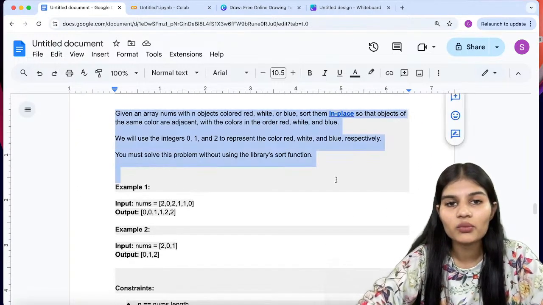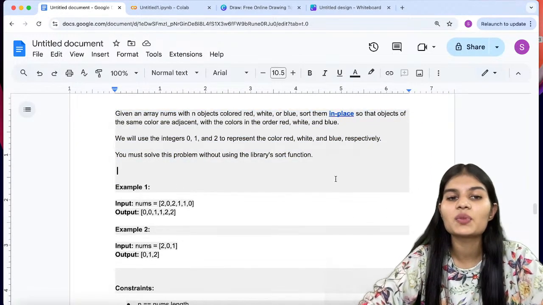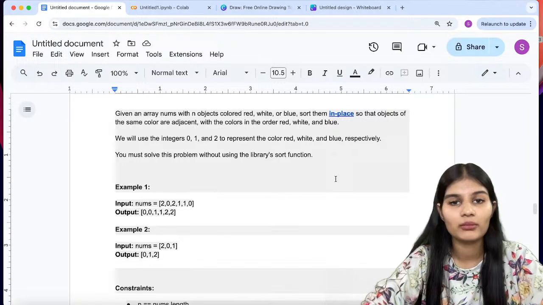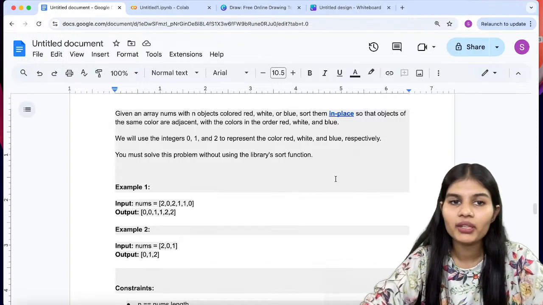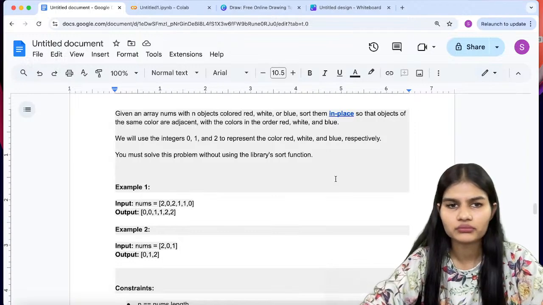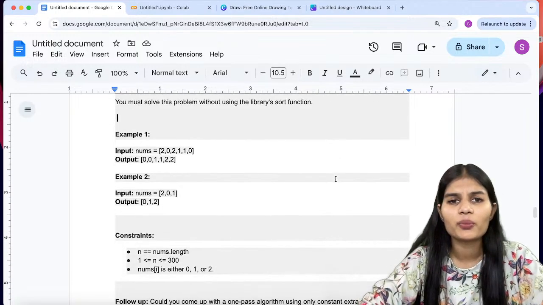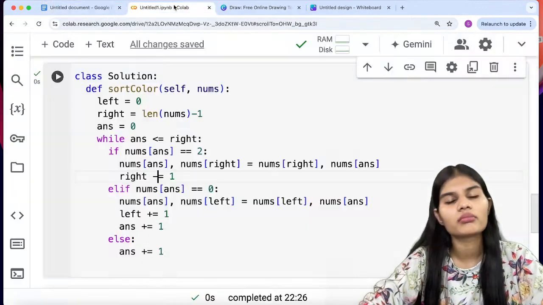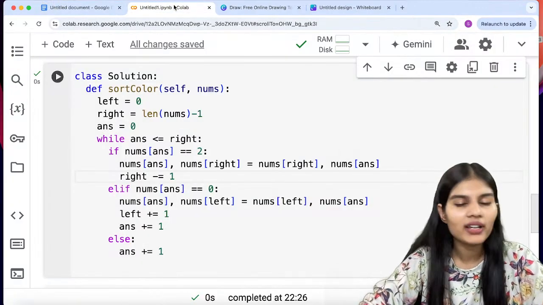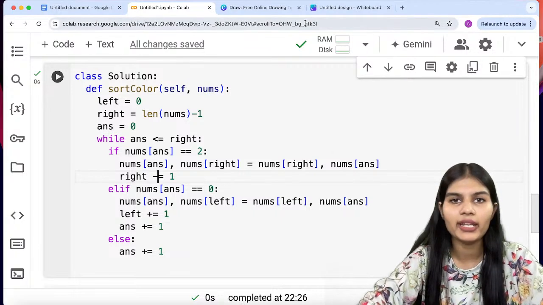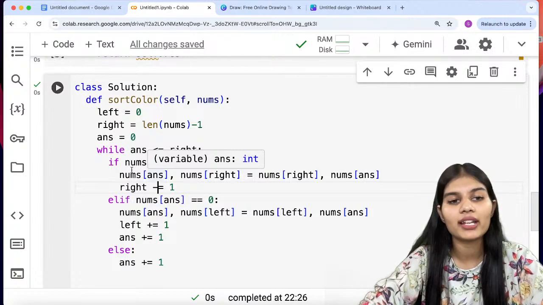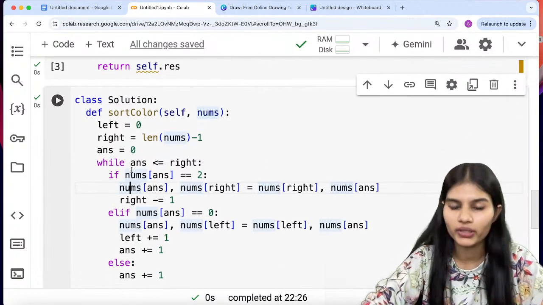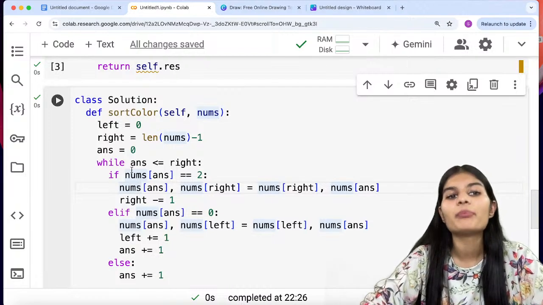So my question was that I had an array nums with n objects colored red, white and blue. Red, white and blue were given three colors, 0, 1 and 2. Fine, I have to sort them in the same color order, 0, 1 and 2 only. Just simply solve this problem without the sort function. So put the condition, swap the values, and it's all done for you. Right? So I hope I'm pretty clear on how to approach and write a solution for this whole question. That's the complete method.